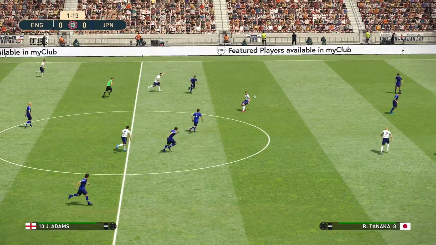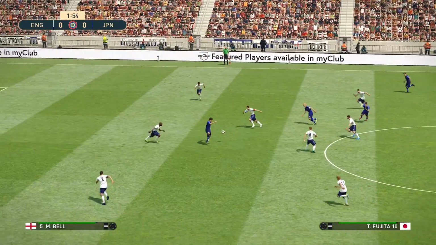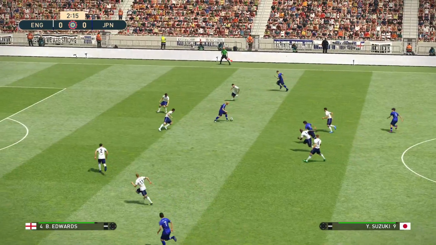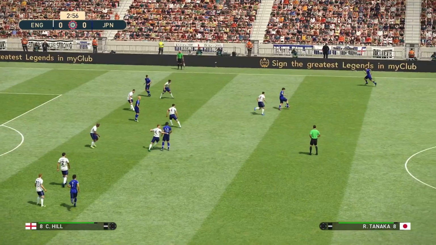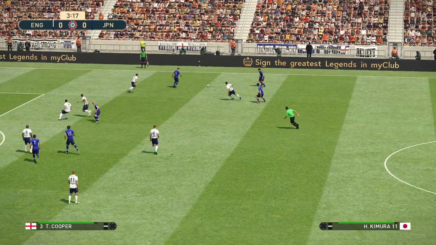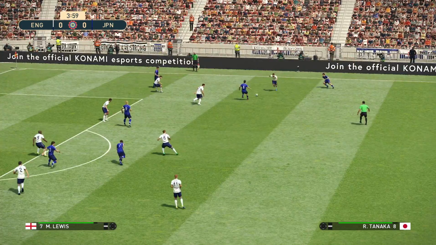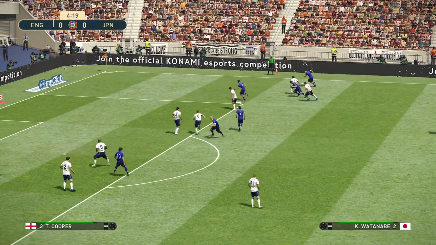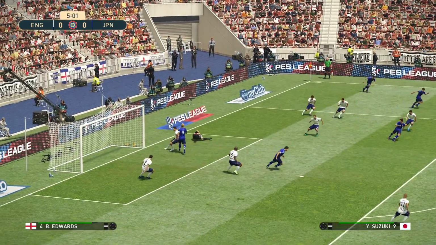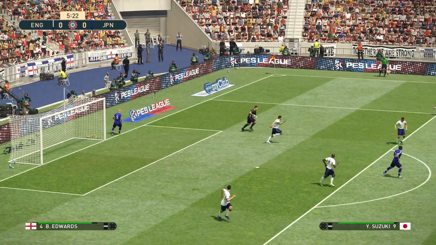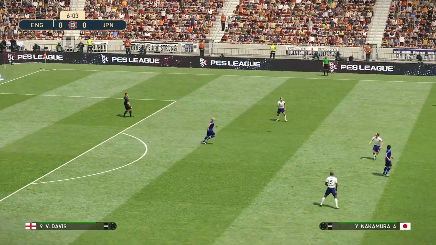England came into this weekend in 11th place and 20 points. Japan down in 19th and just 13 points. Just ahead of Brazil in goal difference. So Japan could potentially be the bottom side at the end of this weekend. If Brazil get a better result than Japan this weekend, then Japan will be bottom.